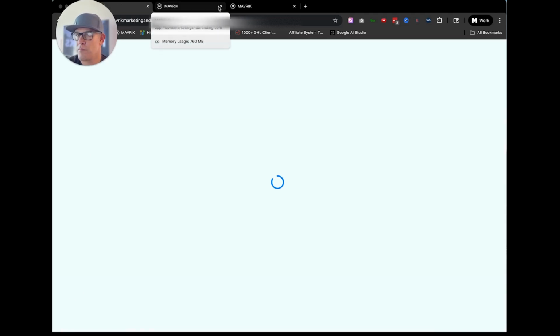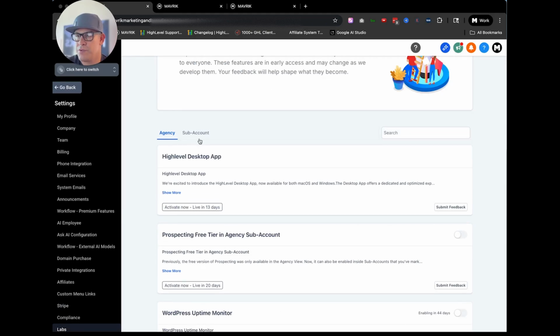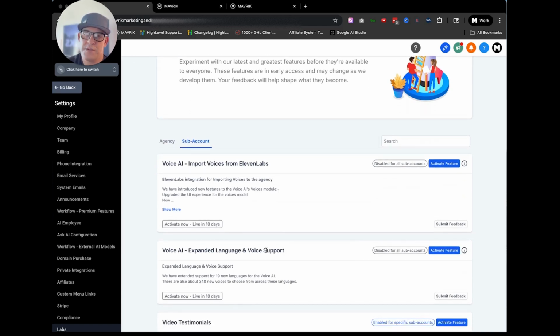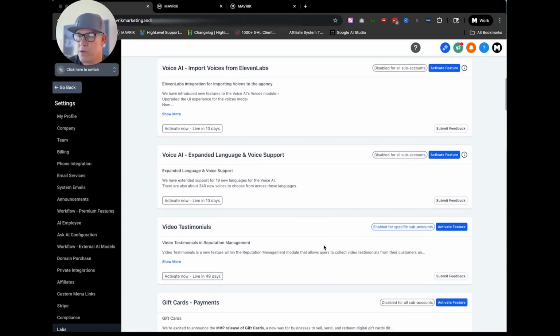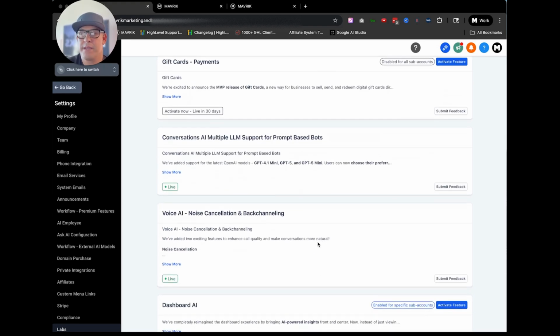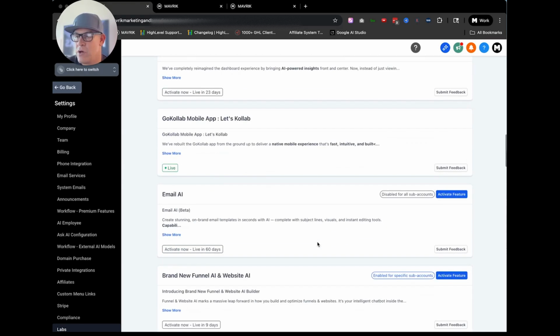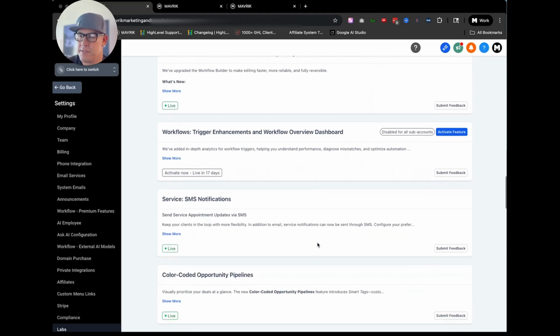Let's see. So if we go here really quick, back to agency level, right? In this case, go all the way down to labs in settings of the agency, and in here is where you choose the sub accounts. And there are so many different updates regarding the sub account in labs, what they've been working on. I mean, it's incredible how quickly every week it seems like there are another seven new features that have been added on.